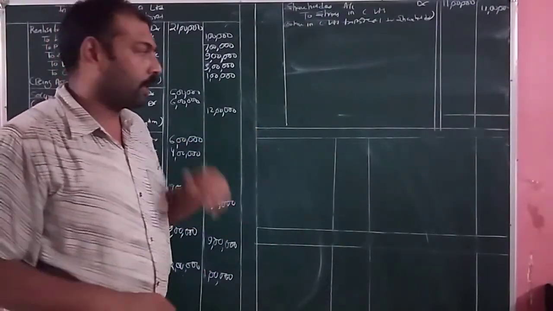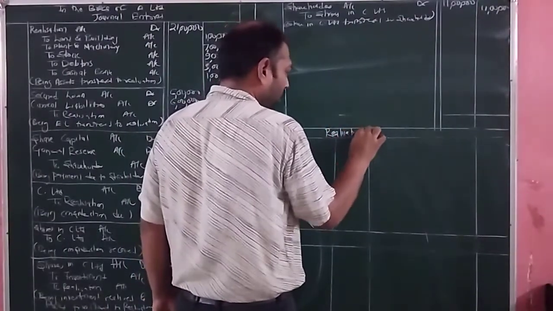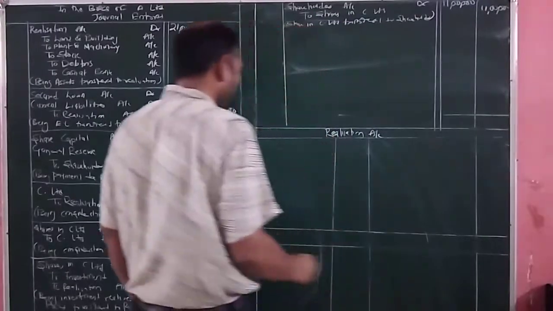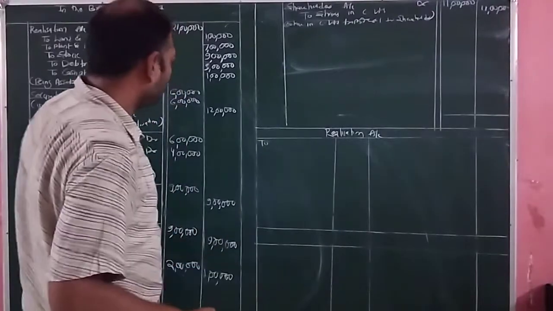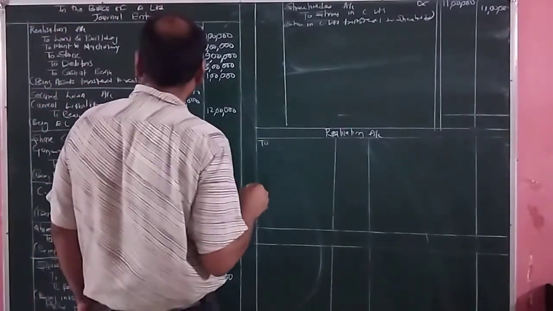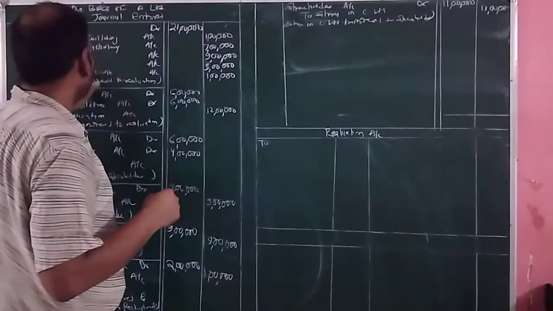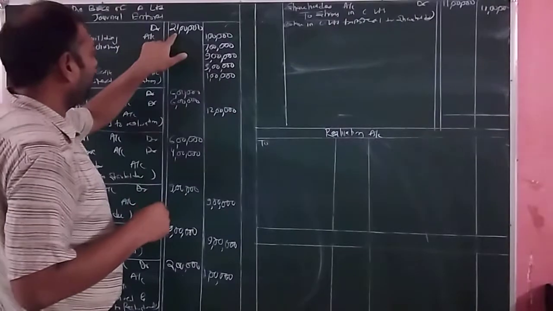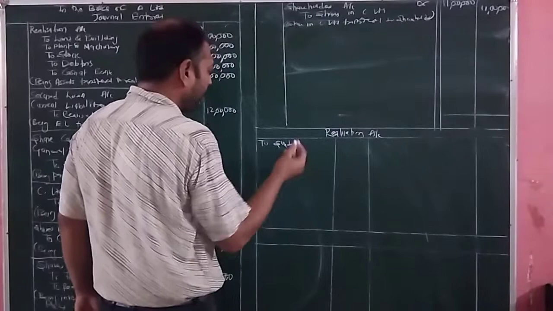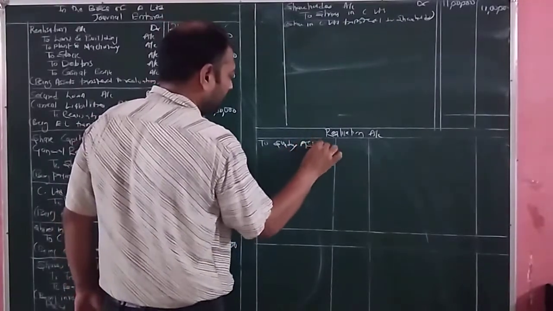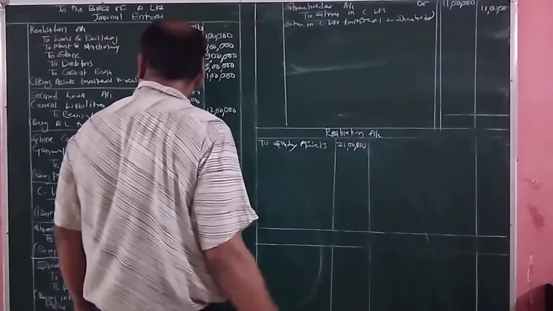Then in order to know whether there is any profit, if there is any profit, it will be transferred to the shareholder account. So for that we will be preparing in the working note realization account. Then we will be posting our entry to the realization account. First, in the first entry, realization account is debited. So we will write in the debit side all the assets, that is land and building, plant and machinery, stock, debtors, cash at bank. In total value it is 21 lakh rupees. So I am not writing individual assets, I am writing total assets, that is sundry assets amounted to 21 lakh rupees.